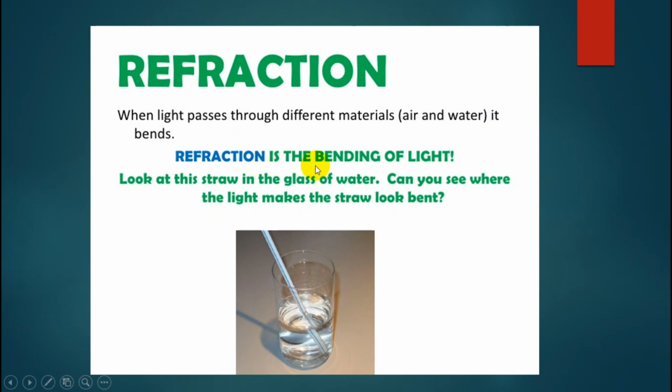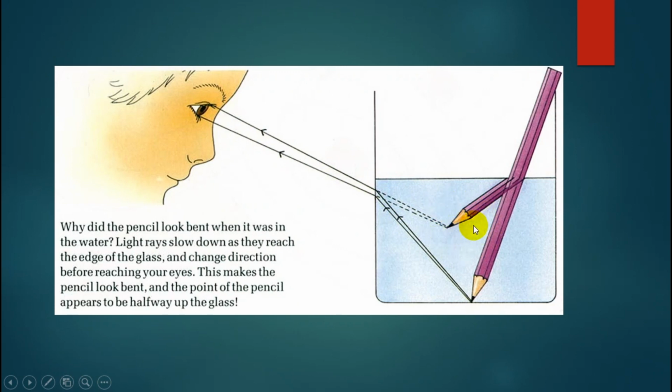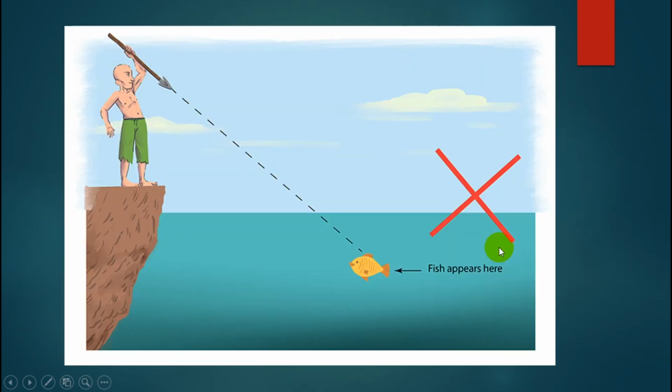Refraction is the bending of light. Look at this straw in a glass of water. Can you see where the light makes the straw look bent? Okay, you can see this. The pencil looks bent, but actually it is not bent, it is still straight.